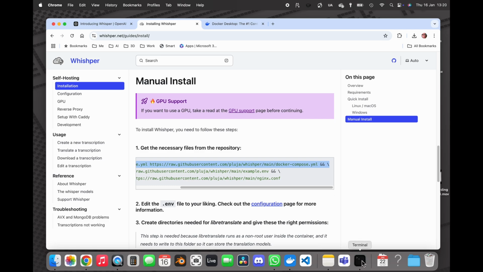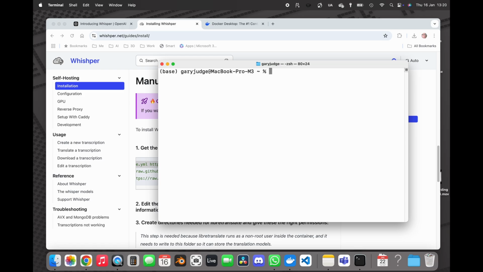So first off, before I do anything, I'm going to create a folder called Whishper, and then I'm going to enter into that folder. Empty folder.